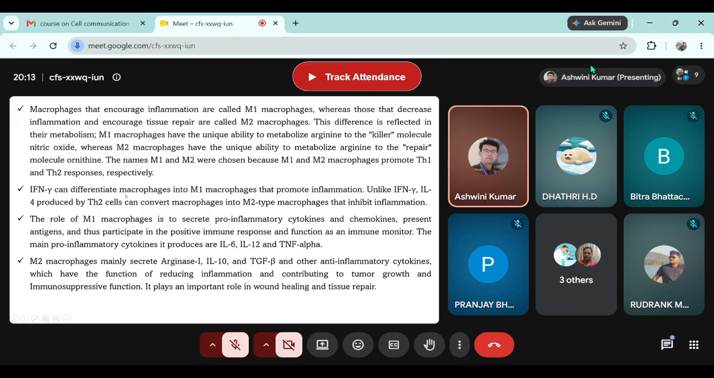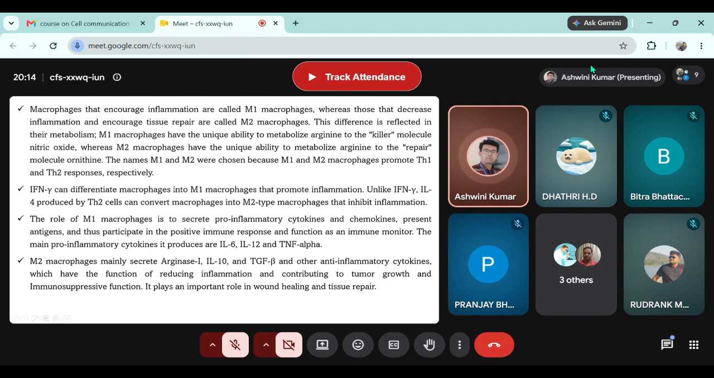Interferon gamma can differentiate macrophages into M1 macrophages that promote inflammation, but IL-4, interleukin 4, produced by Th2, can convert the same macrophage into an M2 type macrophage that inhibits inflammation. That means when the level of inflammation goes beyond the level that is required for the normal functioning of the immune system, the macrophage turns to M2 type and inhibits the excess inflammation.